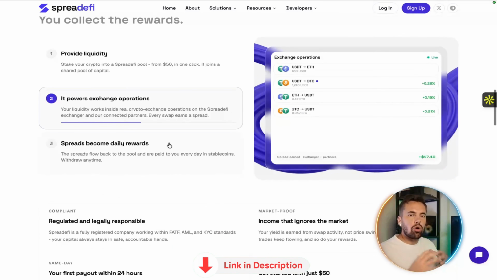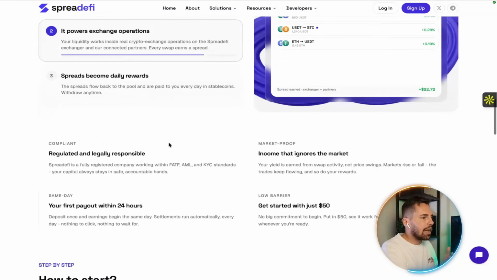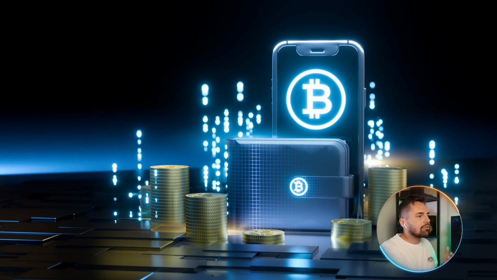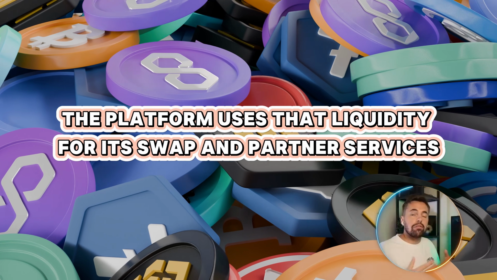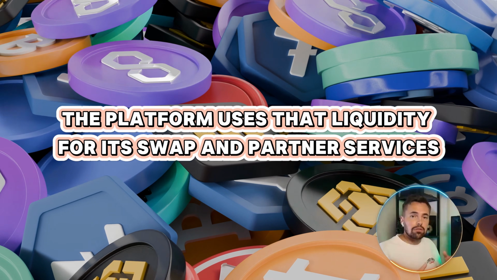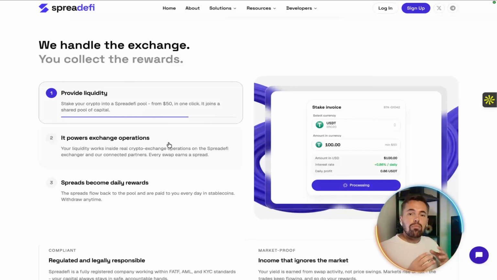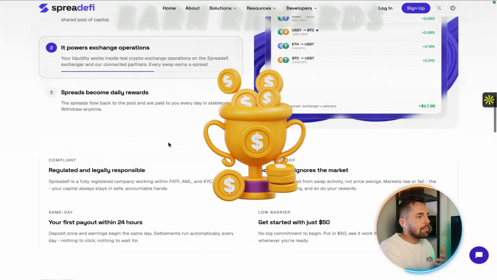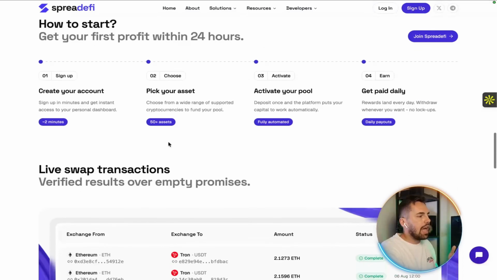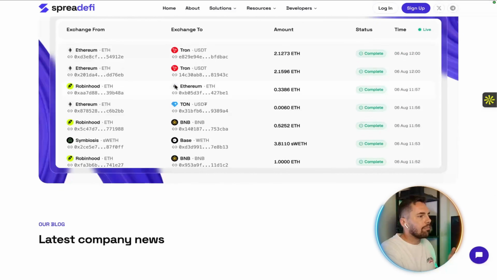And here's the core concept in plain English, so you understand what you're actually looking at. The idea is that funds go into what's called an exchange pool. The platform then uses that pool of liquidity to power its own swap and its partner services. And in return, the people providing that liquidity earn rewards for doing so. It's a liquidity-based model, that's the whole premise, and everything else on the site builds out from that one idea.